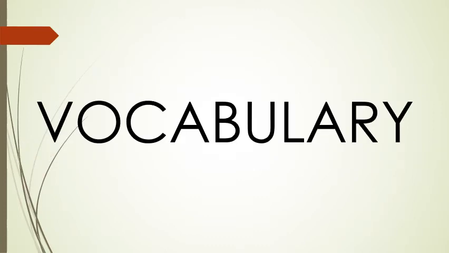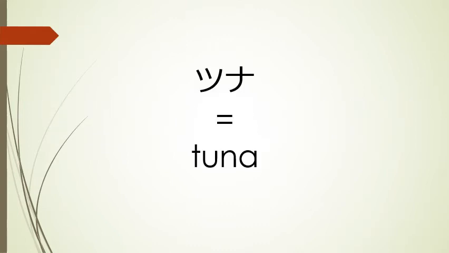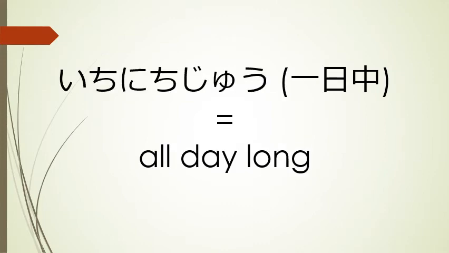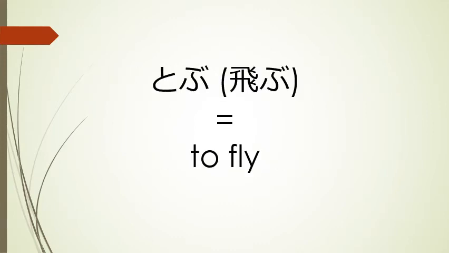Now we are about ready to practice using rashi, but before we do that, we're going to learn a few vocabulary words that we're going to use in the coming questions. So our first word is tuna, which means tuna. Pretty easy to remember. Ichinichi ju means all day long. Tobu means to fly.